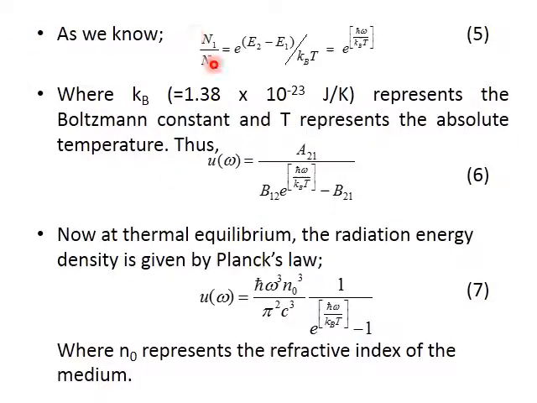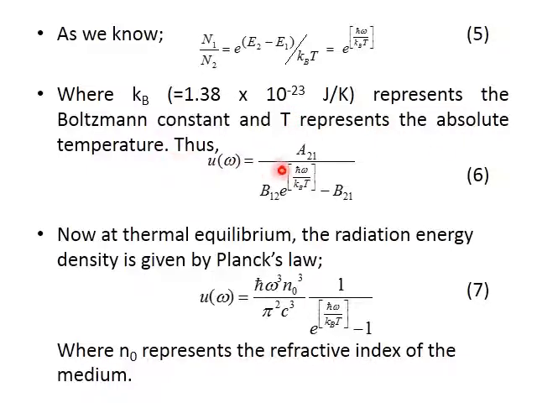Now as already mentioned in the last-to-last slide, from the thermal equilibrium point of view, under normal conditions we had N1 by N2 equal to e to the power (E2 minus E1) by kBT, or e to the power h cross omega by kBT, where kB was the Boltzmann constant, and the value of the Boltzmann constant is 1.38 into 10 to the power minus 23 joule per Kelvin, and T represents the absolute temperature.